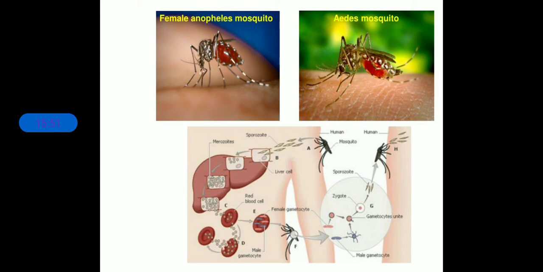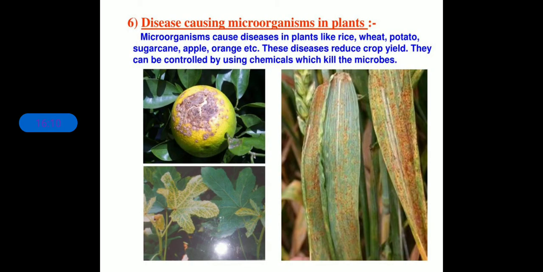Okay, it infects the entire body. For that you need some antibiotics and medicines, and these fight against the microorganisms which are left in your body through these mosquitoes, and thus you can get well. Okay, now let us talk about disease causing microorganisms in plants.